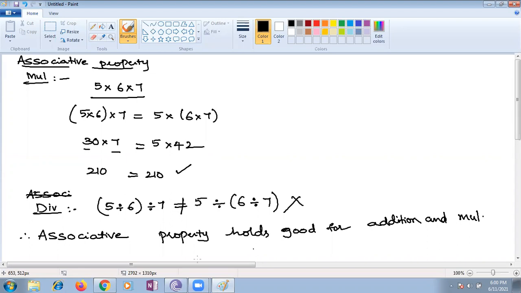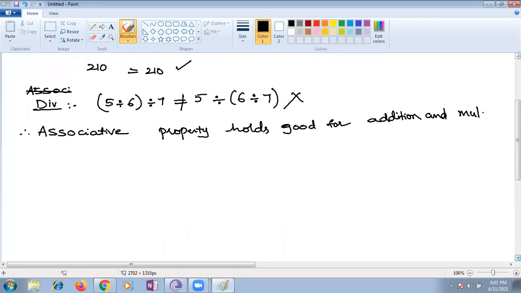Then the last property, children. What is the last property? It's the most important property till now. Can I know from the students what the last property is? Ma'am, distributive property. Yes, distributivity. What is distributivity? Distribution. By the name you can understand, children. Distributing, splitting equally to different. Exactly.